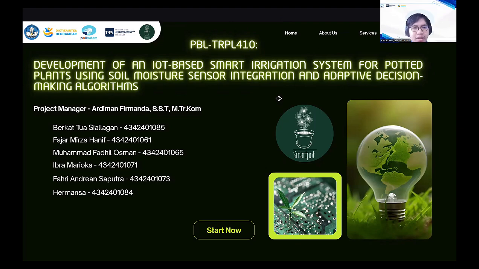Today, I will present the IoT smart irrigation system for potted plants using soil moisture, by project manager Mr. Ardiman Firmanda.